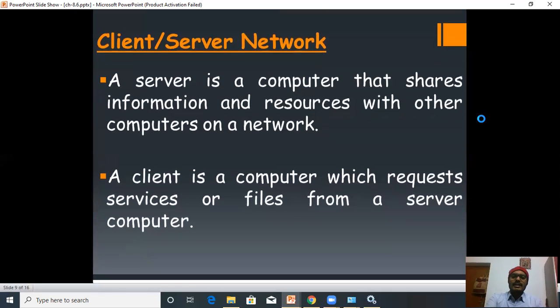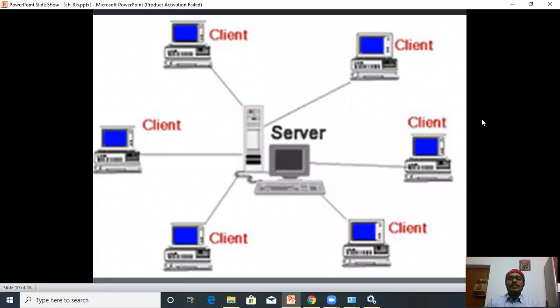Suppose a person is sitting on a client computer, and if they want some help from the server, they can send a request to the server. The server will listen to the request, and the server will respond to the client according to its request. Understood?